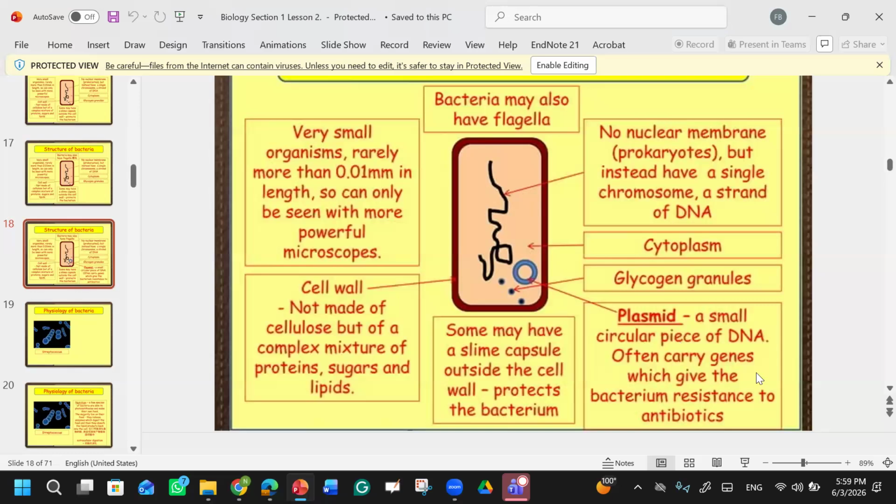This is the special thing. In the plasmid there are genes which give bacteria the resistance to the antibiotics. So sometimes it happens that you are taking the antibiotic but you are not getting well. Okay, these are some of the things, and